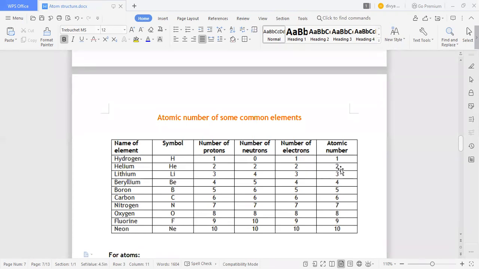Why is it 2 here? Yes, someone can answer. Open the mic and answer why helium has that atomic number. Hydrogen, after that helium. That's why the number is 2.